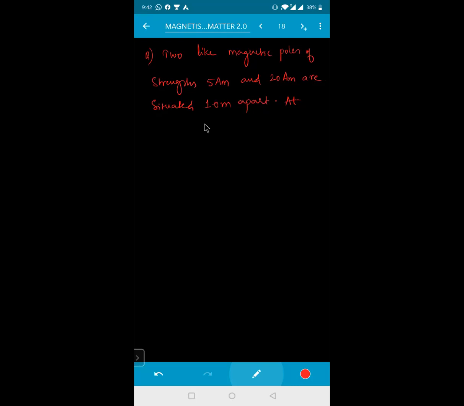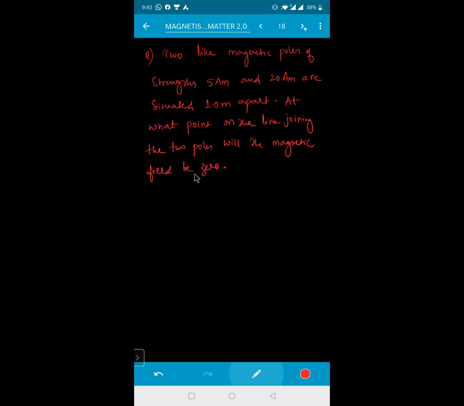At what point on the line joining the two poles will the magnetic field be zero?